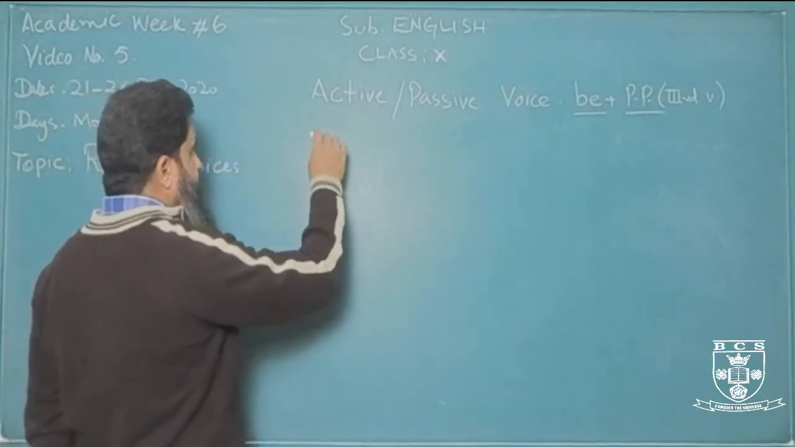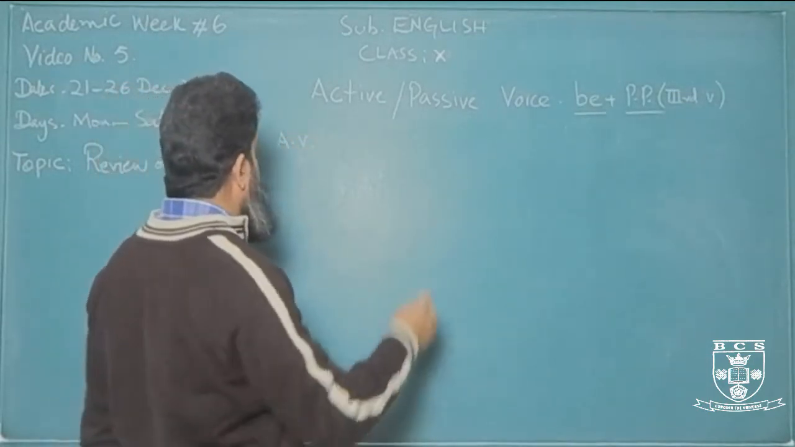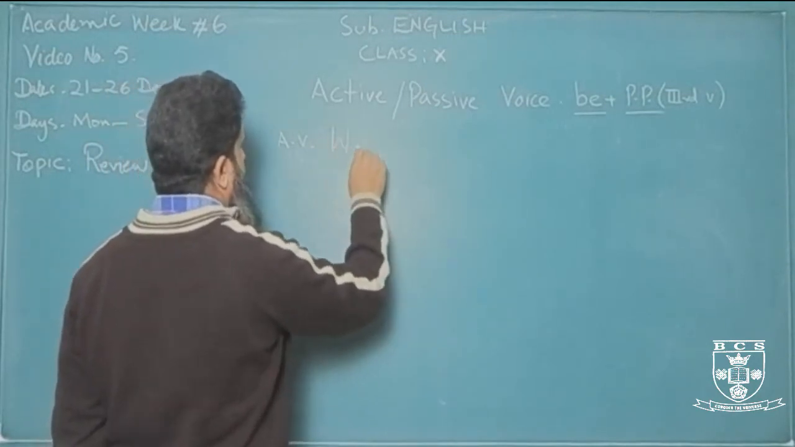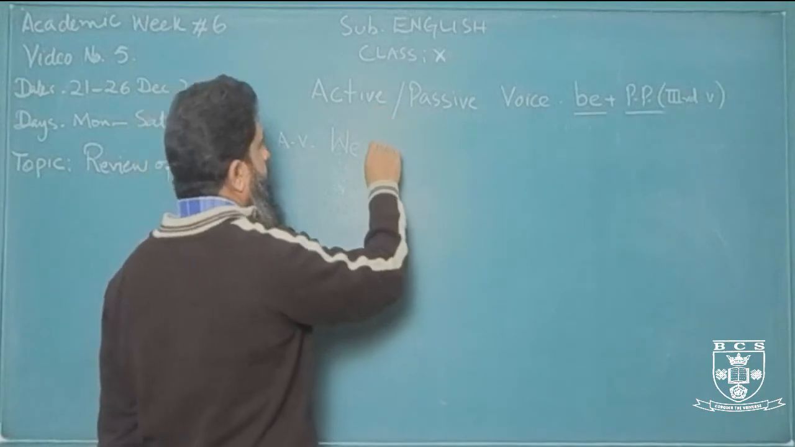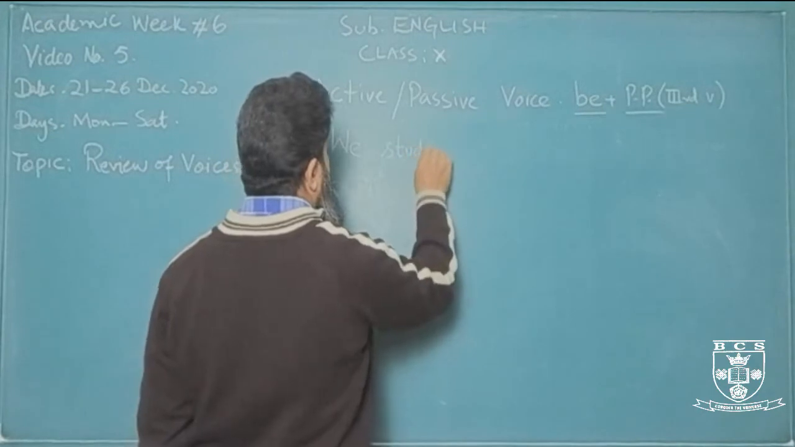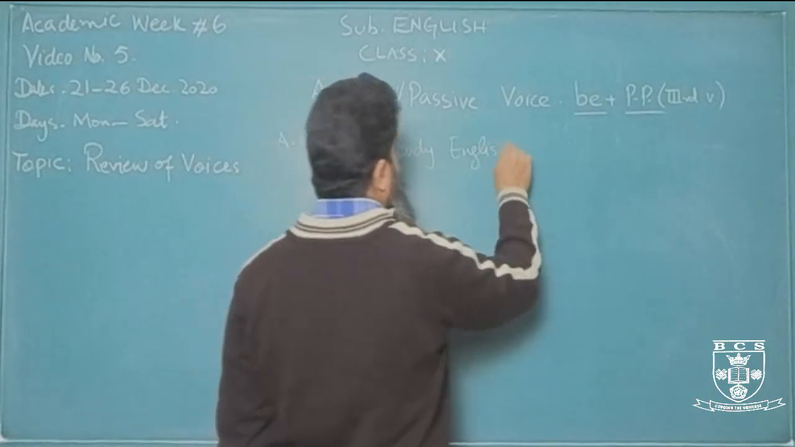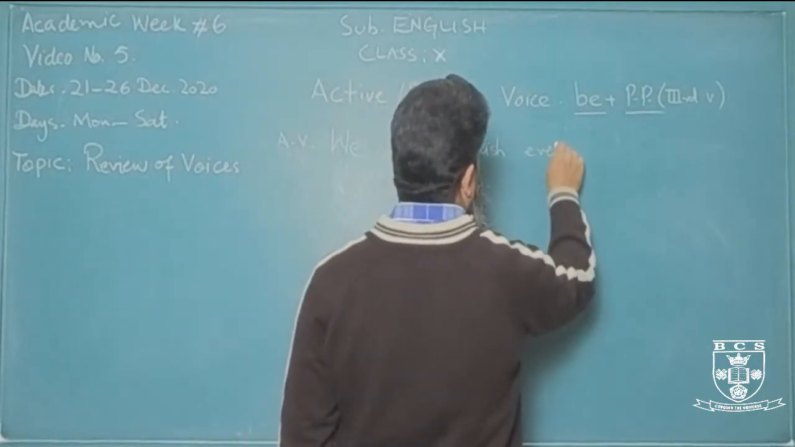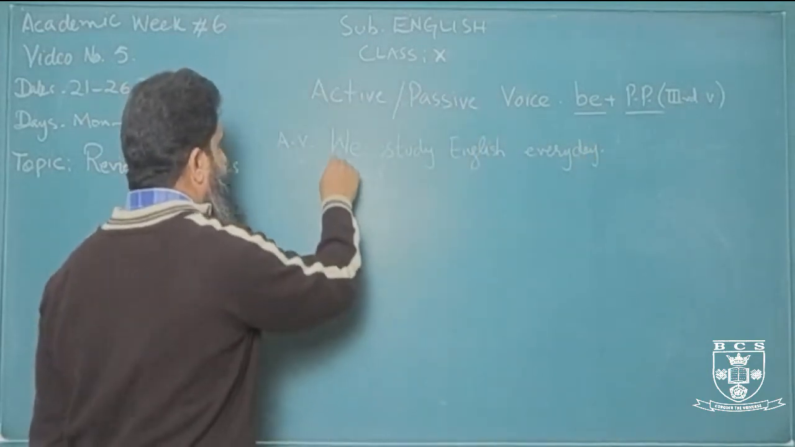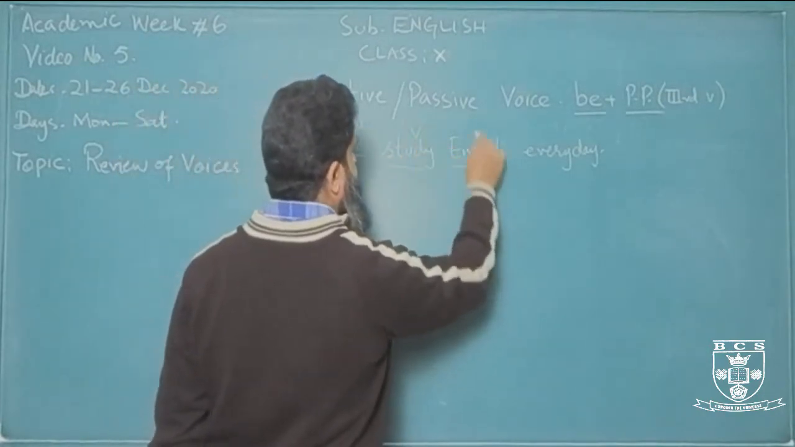So let's take an example of an active sentence, right? A simple sentence, for example, we study English every day. Okay, so we know that we is the subject here, study is the verb, and English is the object. All right.